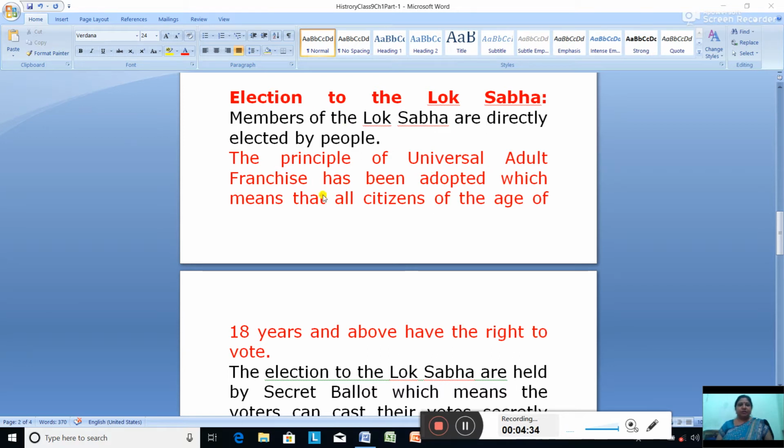Are you understanding here? Now, what is universal adult franchise? It means citizens of the age of 18 and above have the right to vote. This is the meaning of universal adult franchise.